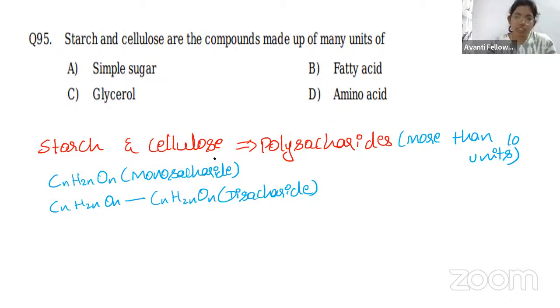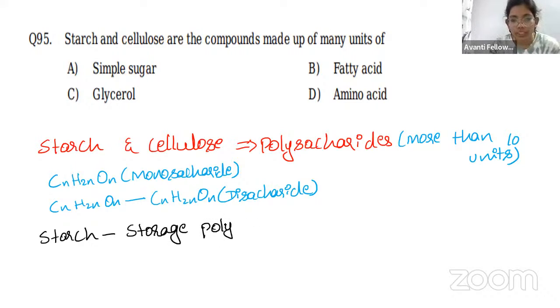Of course, one more point I want to add here is that starch is called a storage polysaccharide. So polysaccharide is okay, fine, you understood, right? So what is the speciality of calling it a storage polysaccharide?